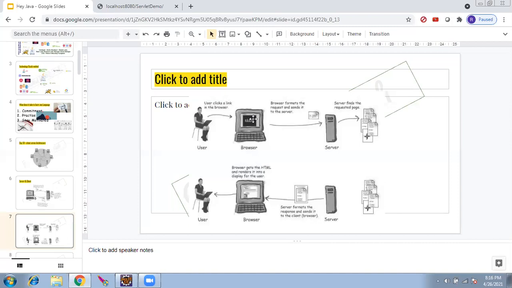Based on these, it is going to call a Java program, which we developed earlier. The Java program has the 3 inputs now. Based on that, it does the calculation and returns the result to the server. Now the server has the result. If the user has entered 1 and 2 and clicked on plus, the result is going to be 3. The server formats that result and sends it back to the browser. The browser will display 3 in the browser window.